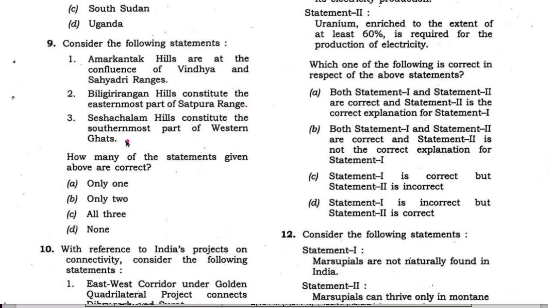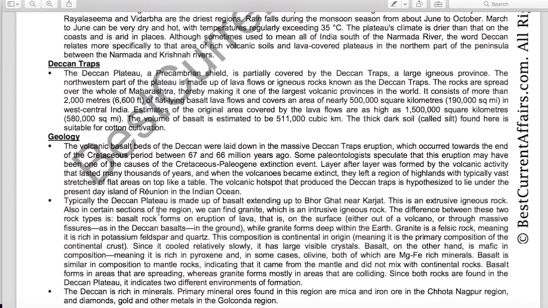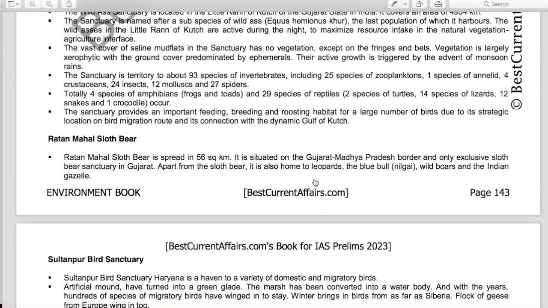Now take the third statement that Seshachalam hills constitute the southernmost part of Western Ghats. This statement is wrong. Seshachalam hills are part of Eastern Ghats. Now check this fact in our environment book for IAS Prelims 2023, page number 138.